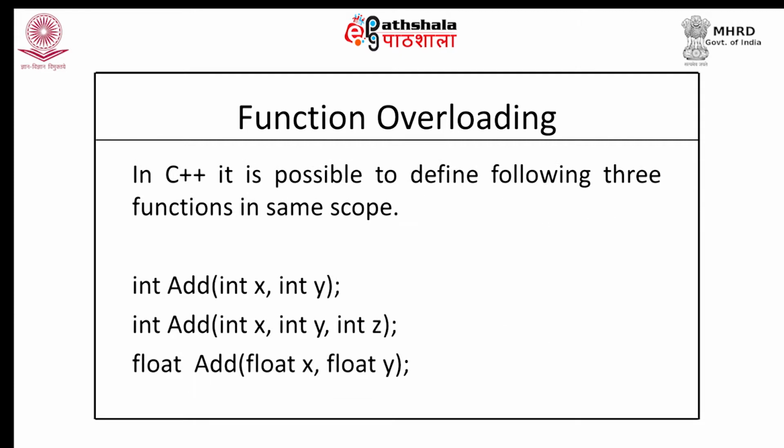Let us understand this with the help of an example. In C++, it is possible for us to define the following three functions having the same name add. You would see that all three functions have the same name, but they differ in the number of arguments and the type of arguments they have. The first function has two integer arguments, the second function has three integer arguments and the third one has two float arguments.